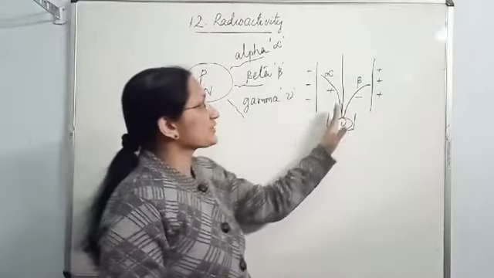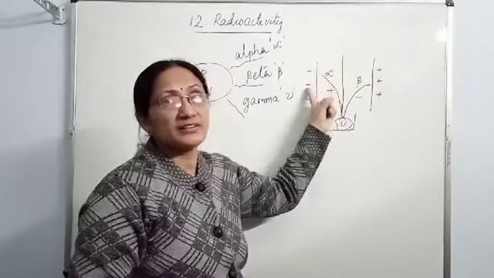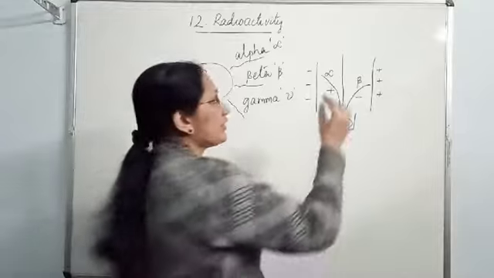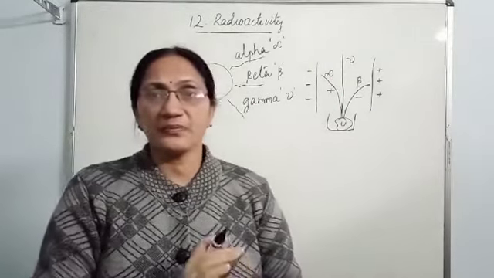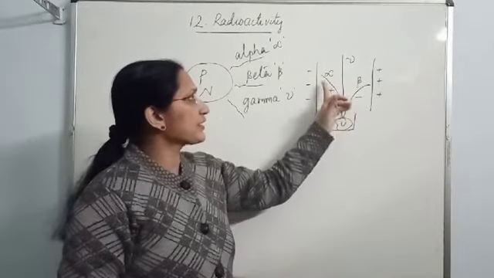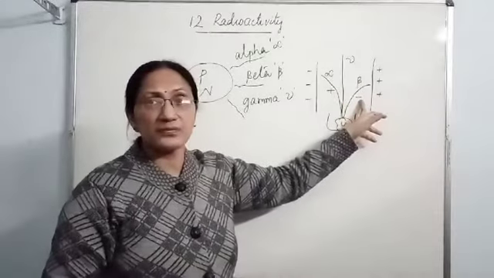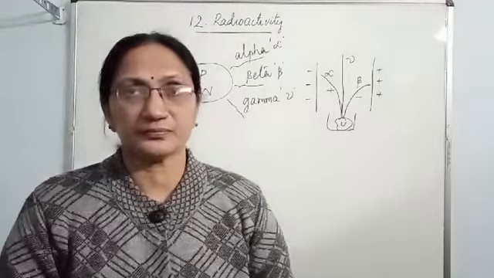And some radiations were not deflected by the positively or negatively charged plate. That shows that they are neutral, and the name given to them is gamma radiations. So from this experiment, Rutherford concluded that alpha radiations are of positive charge, beta radiations are of negative charge, and gamma radiations are neutral.